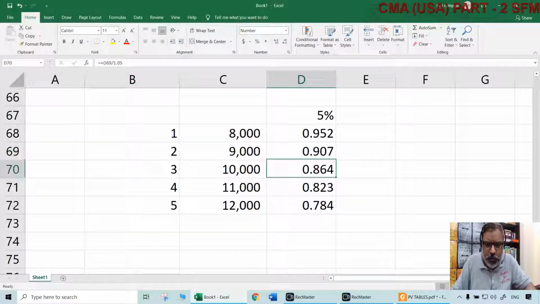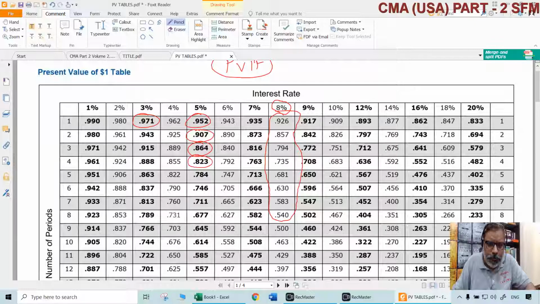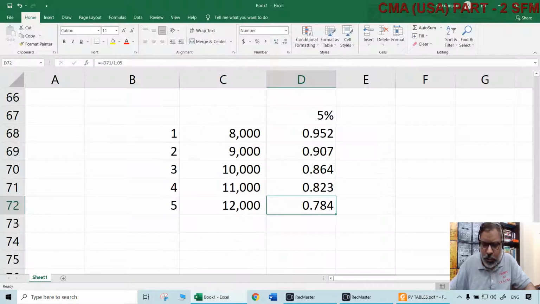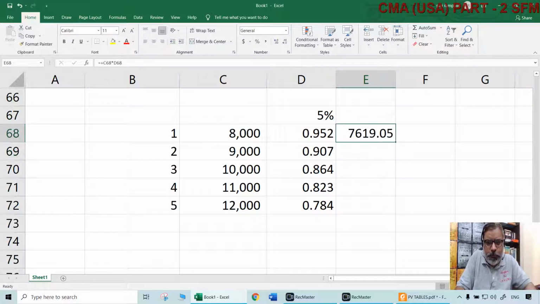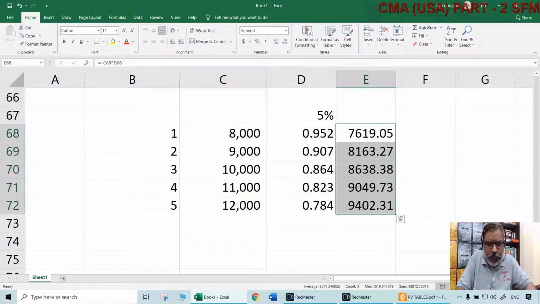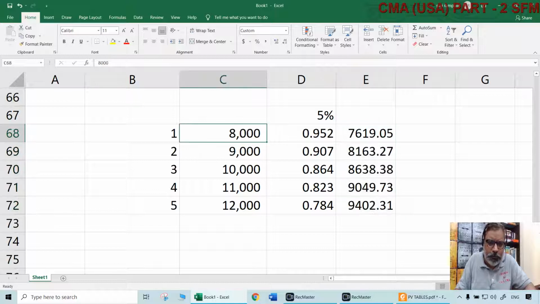0.907, same thing. 0.864, 0.823, 0.784, like that. The same table will also tell you. So directly you can copy from here and put it here. Then what you should do? You should multiply them. 8,000 multiplied with 0.952, then 9,000 multiplied with 0.907, and so on.